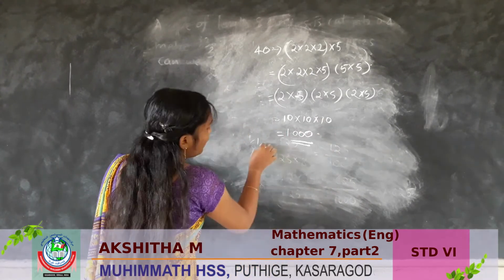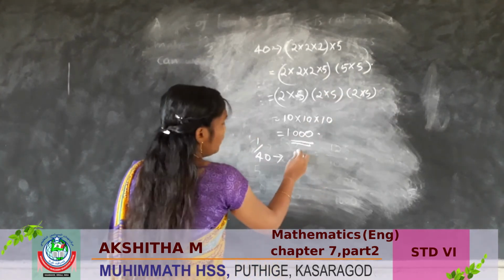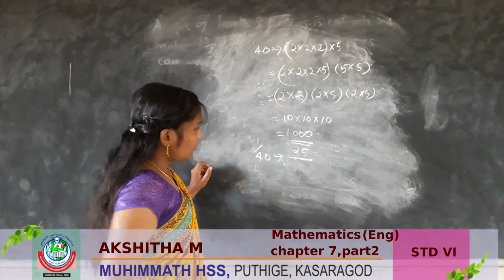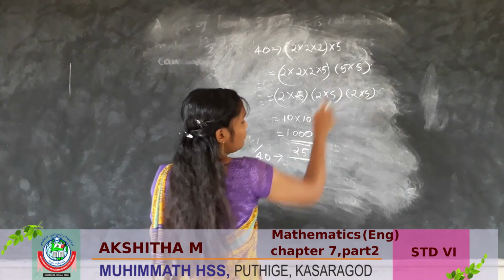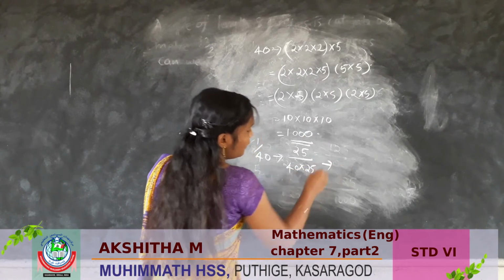So for 1 by 40, 5 into 5 is 25. Next, 40 into 25 is 1000.